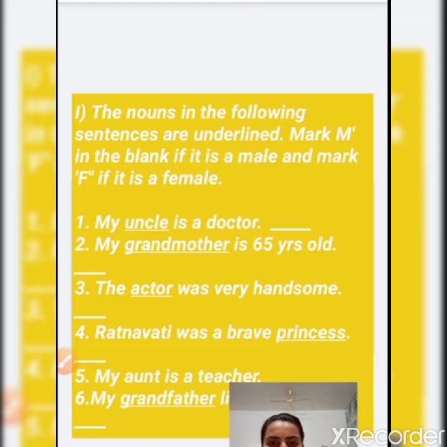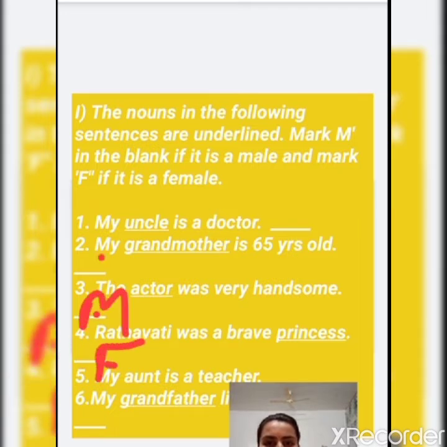Next is Ratnavati was a brave princess. Here princess is the underlined word. So what does princess show us? Princess shows us that we are talking about a female. So here we write F for female.